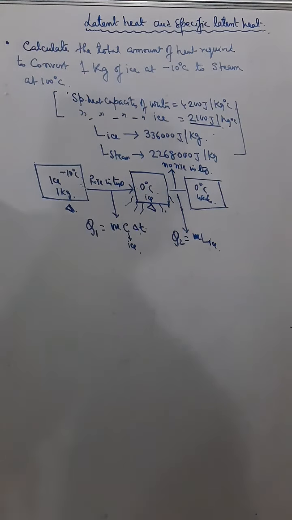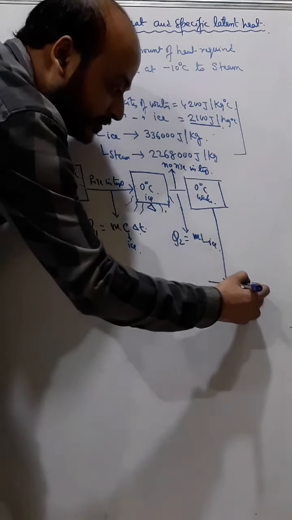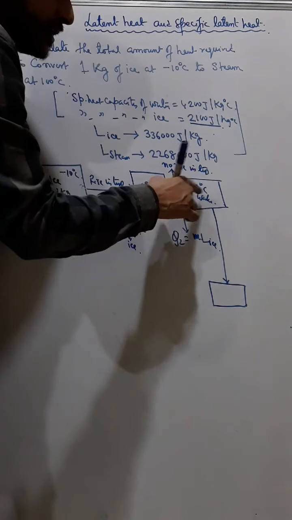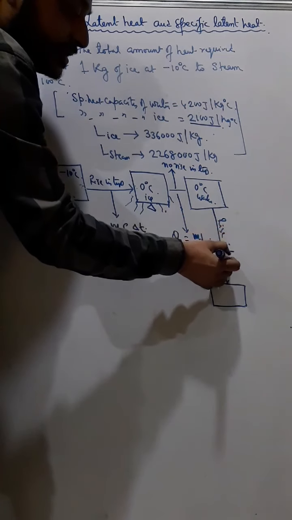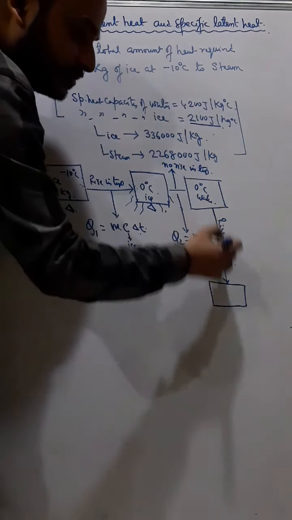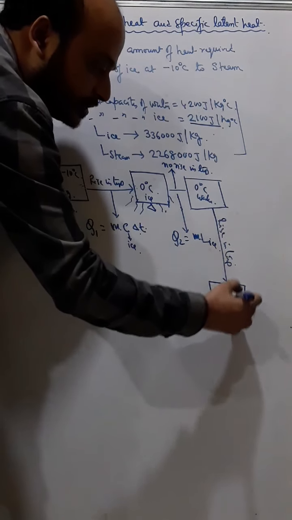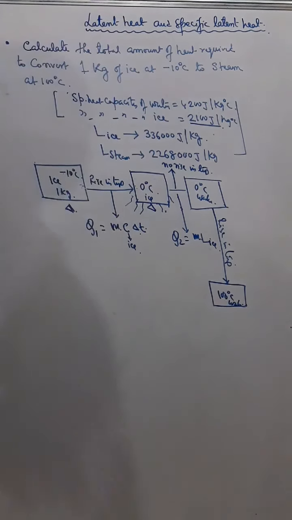Okay, and then when you heat this 0 degree Celsius water, now what will happen? There will be a rise in temperature, and this 0 degree Celsius water will reach 100 degree Celsius water.